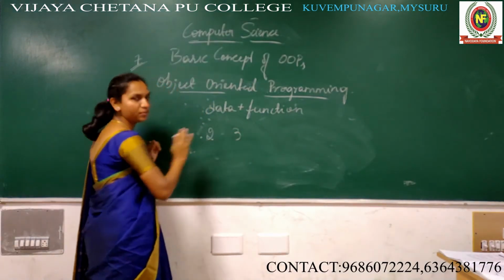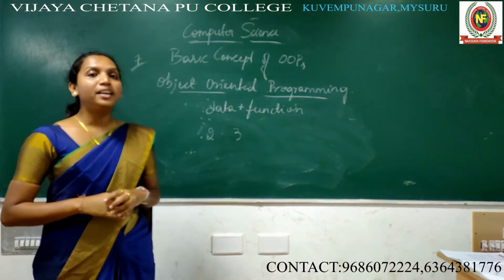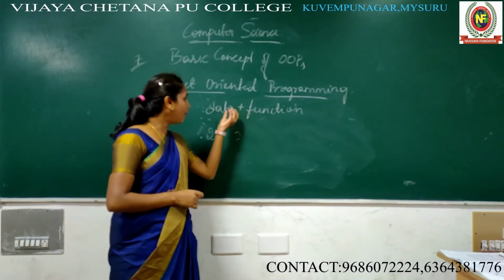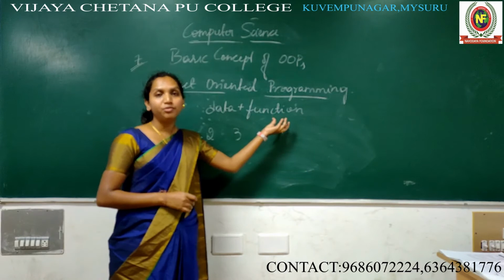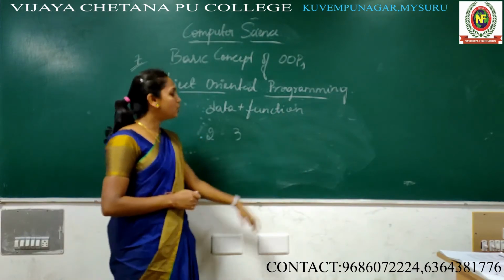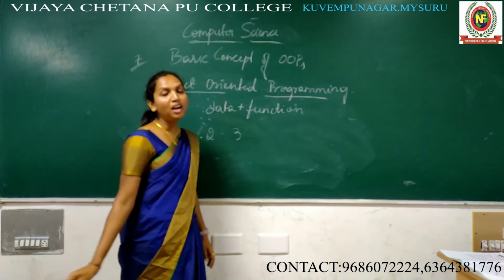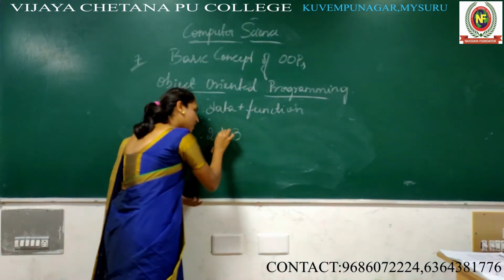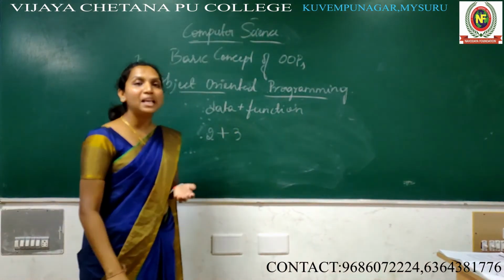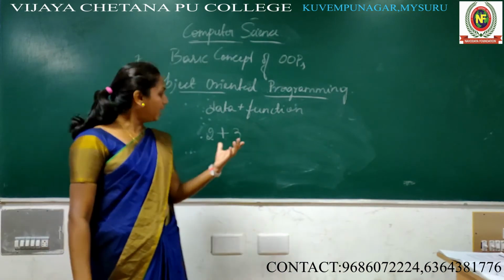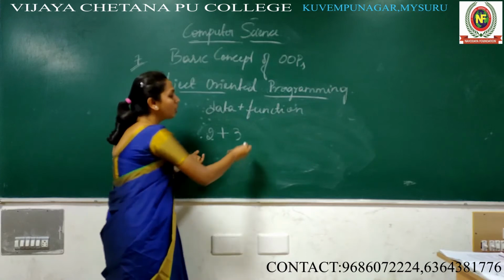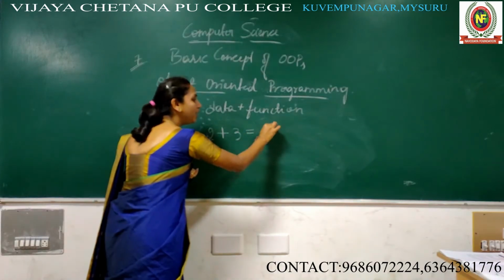This is the data, and here combining data as well as function. So 2 and 3 is the data, and here plus is the function. I'm combining the data with the function. Then you will get the meaningful result.